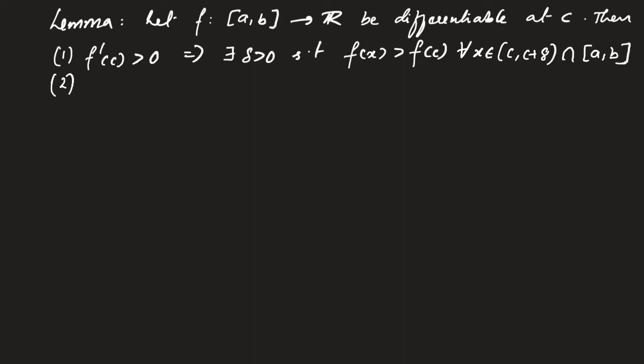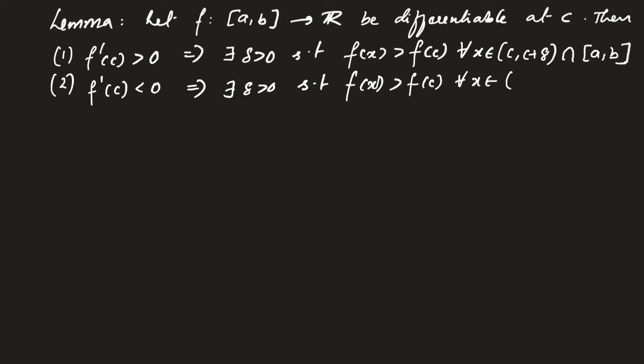Similarly, f dash of c less than 0 implies that there exists a delta greater than 0 such that f of x is greater than f of c for all x in (c minus delta, c) intersected with (a, b). Now let us try to prove this. As usual, we will only prove 1; 2 will be left as an exercise as it is similar.